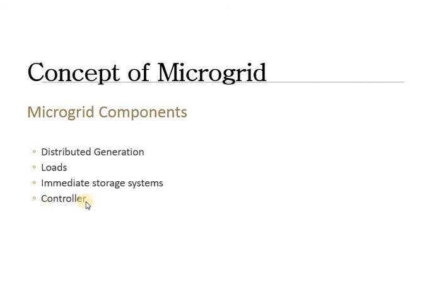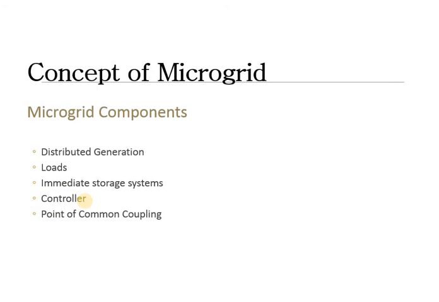Then there will be a controller. That controller can be based on the various technologies we are going to see further, and that will be used for controlling the electricity flow inside that. Then point of common coupling. It is also considered as PCC. In the upcoming diagrams, it will be mentioned with the short form PCC, that is point of common coupling, which will be generally used to connect the utility and the microgrid. So these are the basic components of microgrid.